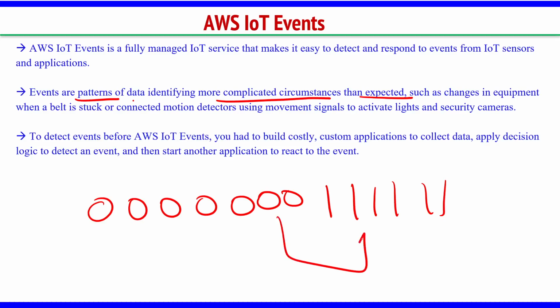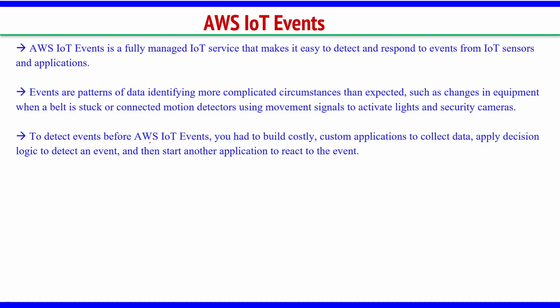So there is some change in the pattern. Then an event is created which will automatically respond to that event and take some action. To detect events before AWS IoT Events, you had to build costly custom applications to collect data. That we need not do here. You can just write the rules using AWS IoT Events.